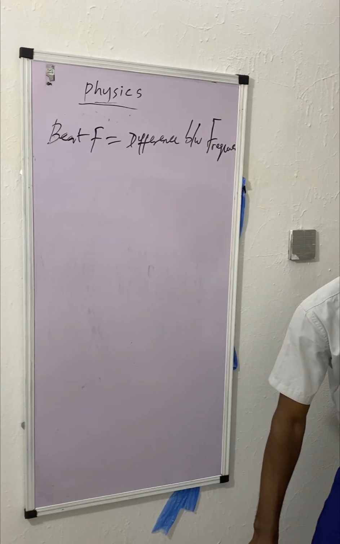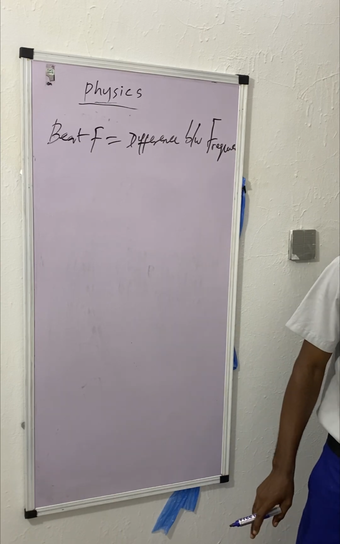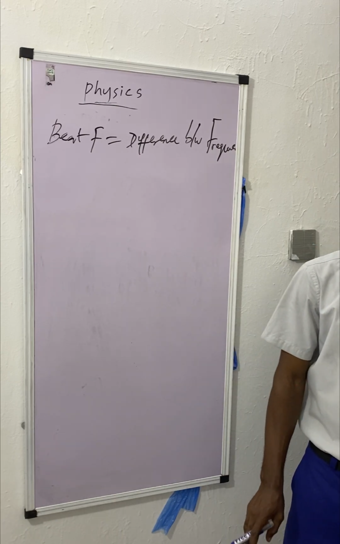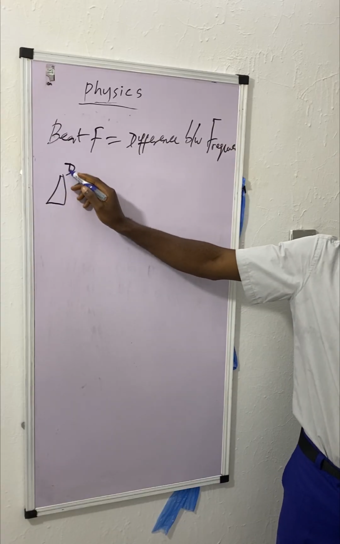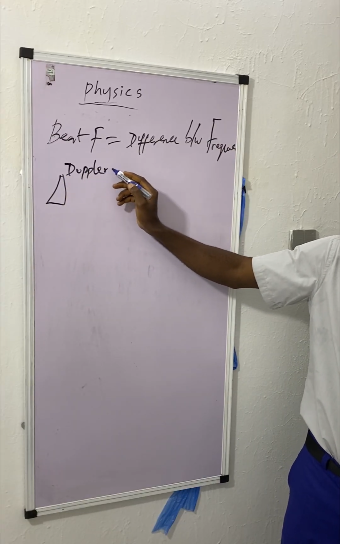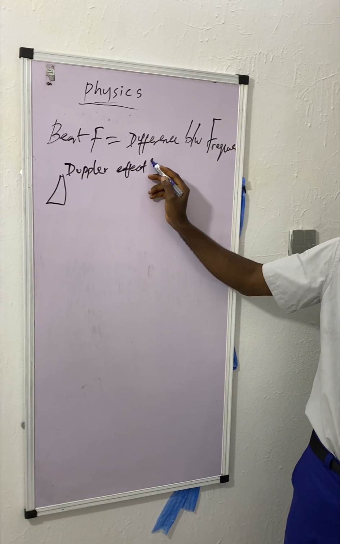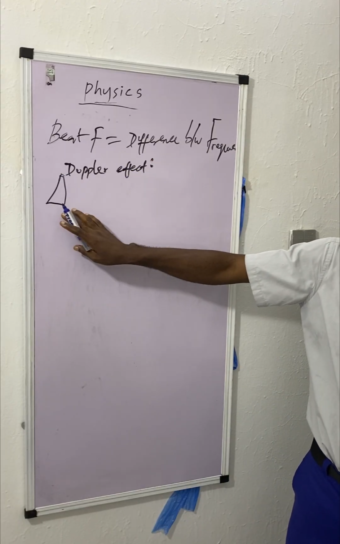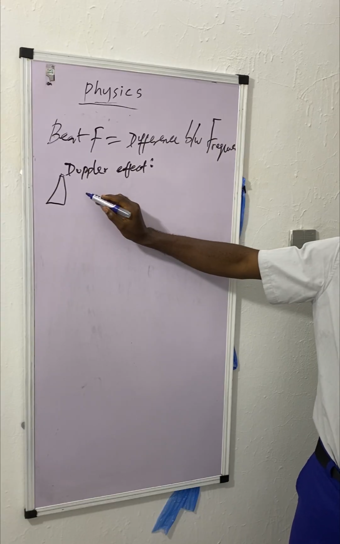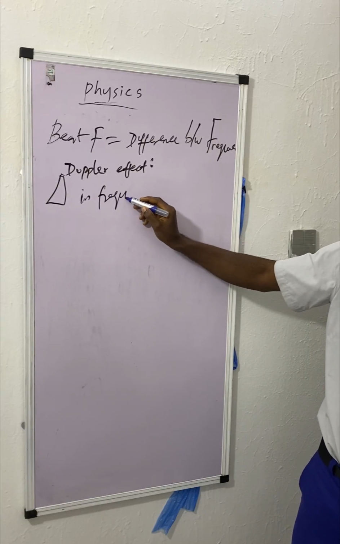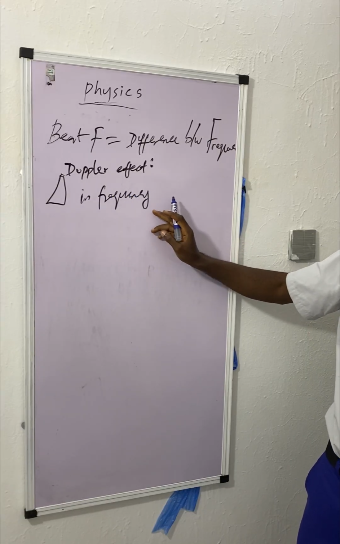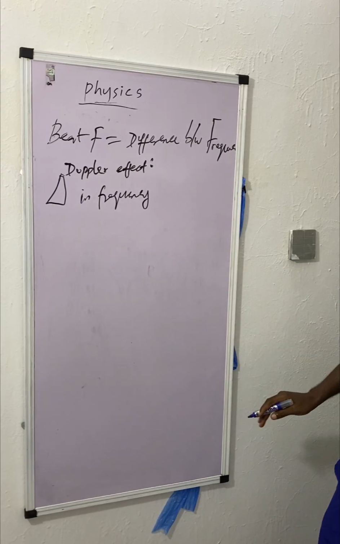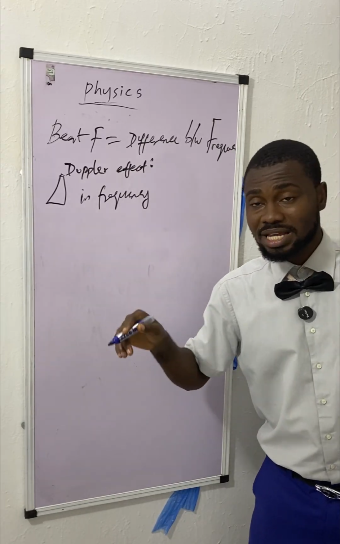Doppler effect is the apparent change in frequency of a wave due to relative motion between source and observer. The apparent change, that change that you can see. Doppler effect is the apparent change in frequency of a wave due to relative motion of the source and observer. Remember what I told you about relative motion of the source and the observer.